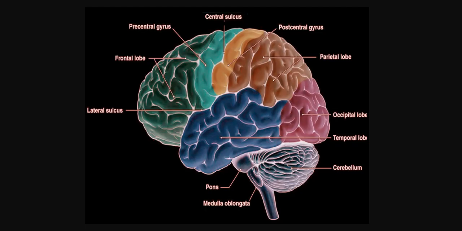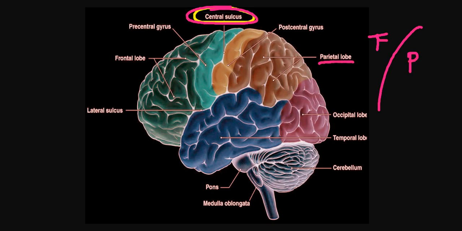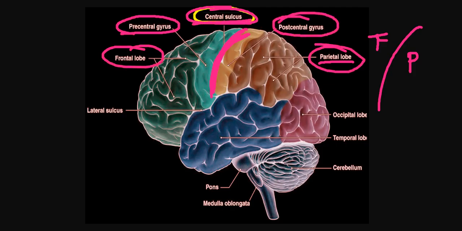Okay. And now you would be wondering, what is this central sulcus? It is so simple. It is sometimes also called the sulcus of Rolando or something like that. But that is not the point. The point is, what is central sulcus? This central sulcus differentiates between the frontal lobe and the parietal lobe. As you can see, this is the parietal lobe. This is your central sulcus, not circus, sulcus. So what differentiates between them is the central sulcus, between the precentral gyrus, the frontal lobe, and the postcentral gyrus and the parietal lobe.